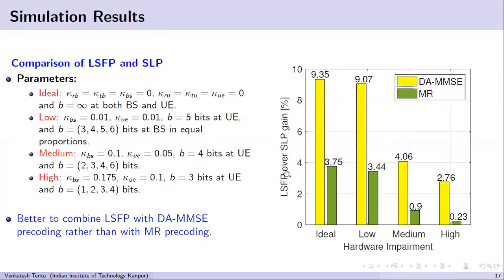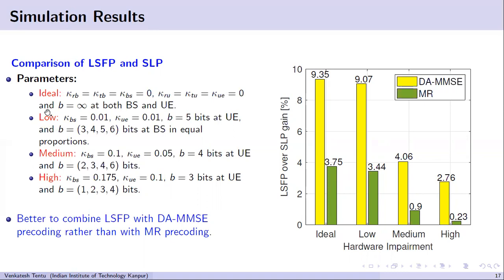So first we'll see the comparison of LSFP and SLP. Here we can see that we have taken ideal, low, medium, and high. These four scenarios we have considered. In the ideal case, the UE and base station are all ideal, and we can see that the LSFP provides significant gains in MR and distortion aware MMSE.